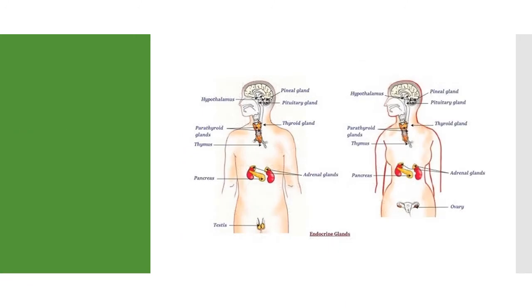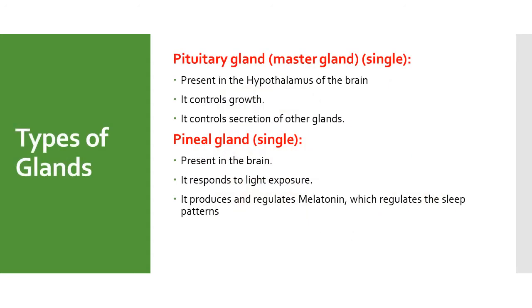In this diagram, you can see the location of various endocrine glands found inside the human body. The pineal gland, pituitary gland, which is also known as the master gland, the thyroid gland, which is a butterfly shaped gland. Right next to it is parathyroid gland, the pancreas. Now we will see various types of glands along with their respective functions.